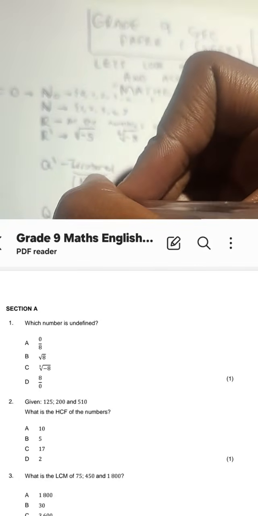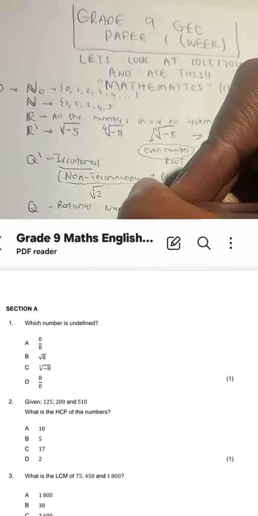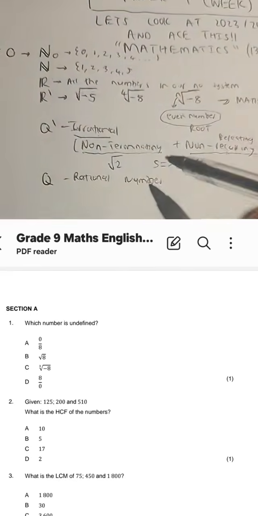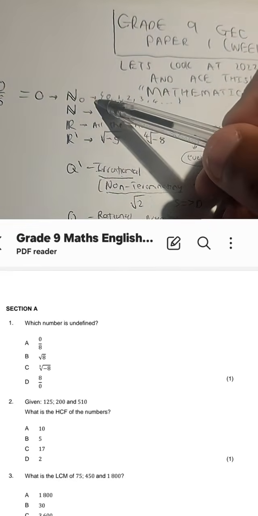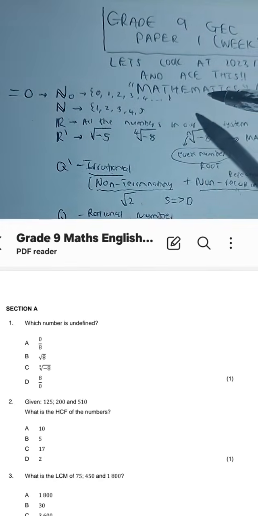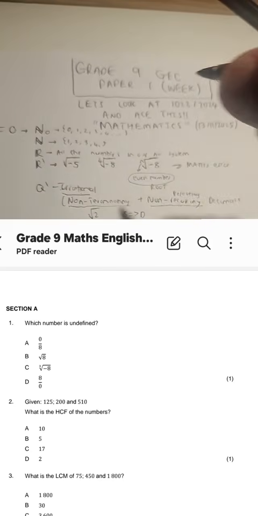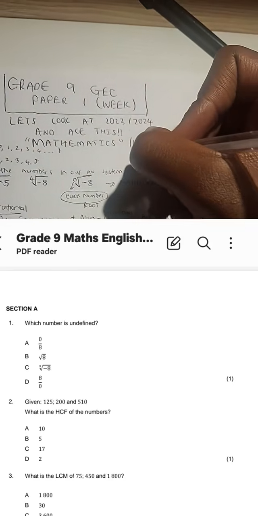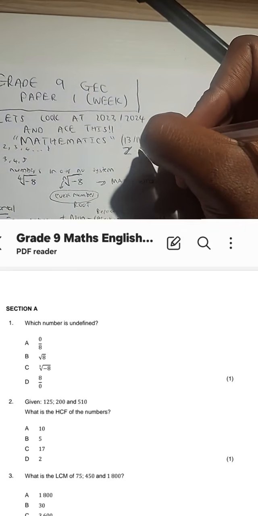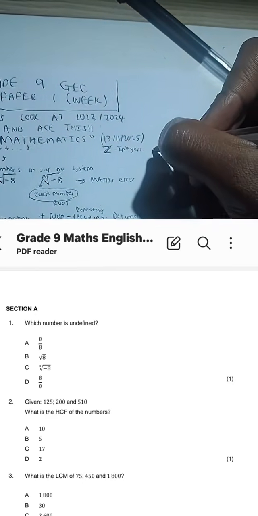Then we have rational numbers. Guys, rational numbers include whole numbers, natural numbers. Okay, they include whole numbers and natural numbers. Oh, and let's not forget, there are also integer values. Integers. Guys, what about integers?